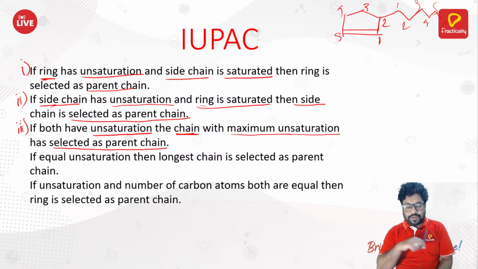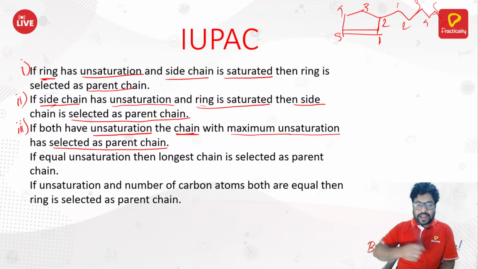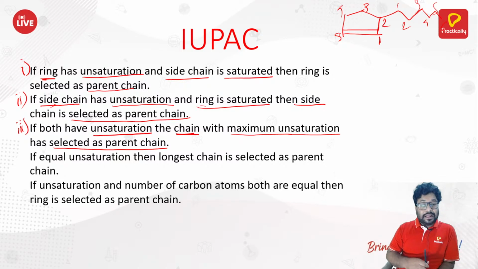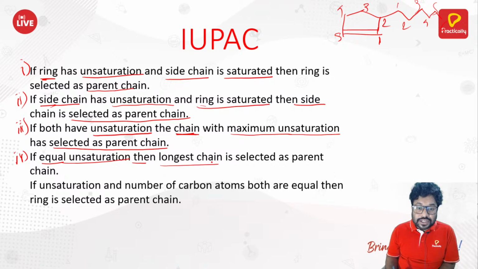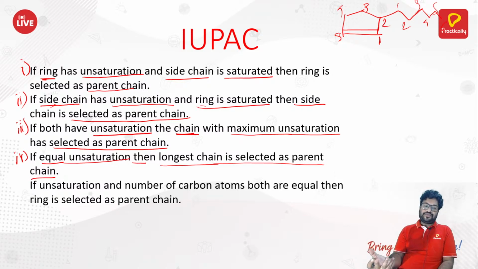Then if both have a double or triple bond, both have unsaturation, you need to consider that part, be it the chain or be it the ring, which has maximum unsaturation. Okay. And fourthly, these are the third way. Fourth way, if equal unsaturation is there, then the longest chain is selected as a parent chain. That we had seen earlier also. So it is just like having no unsaturation.